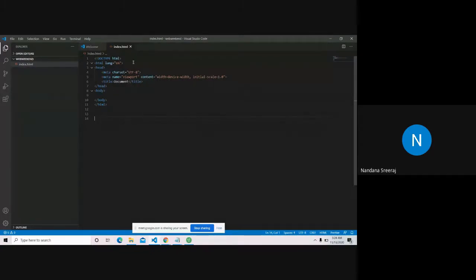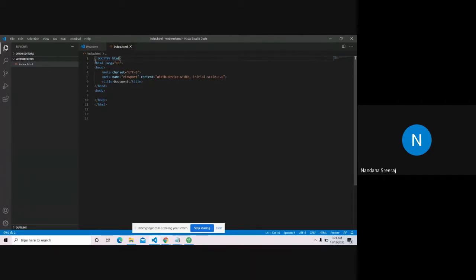So yeah, let's see the very first line. Doc type HTML. This does not have a closing tag basically. It is just telling the document type. What is this document type? The document type is HTML. We're going to write HTML code inside this. We're just indicating that this is an HTML document, just saying it to the browser.